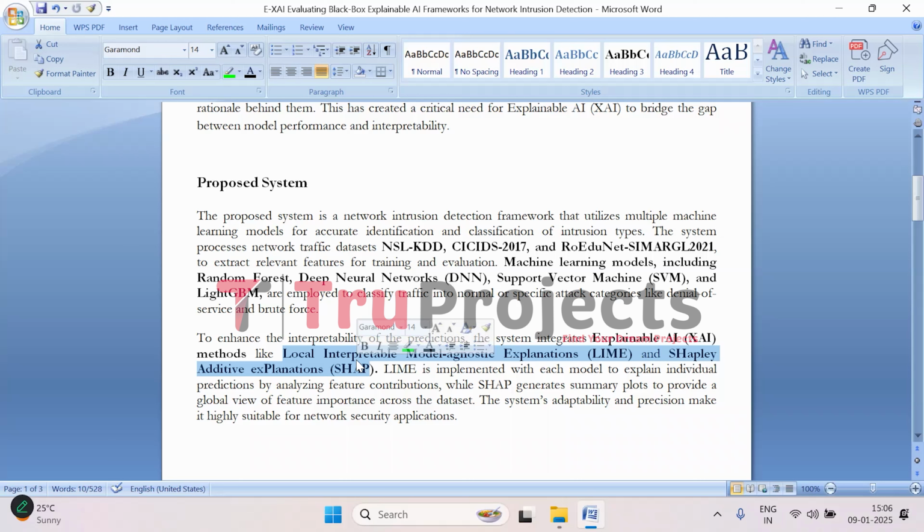For example, let's say the system flags something as a potential brute force attack. LIME would show you why that decision was made. Was it the number of failed login attempts? Or maybe the IP addresses involved?